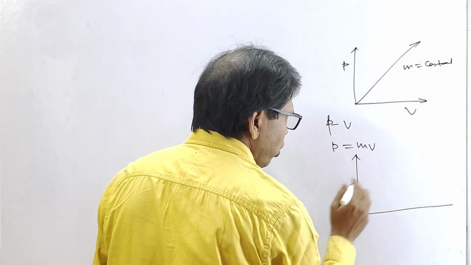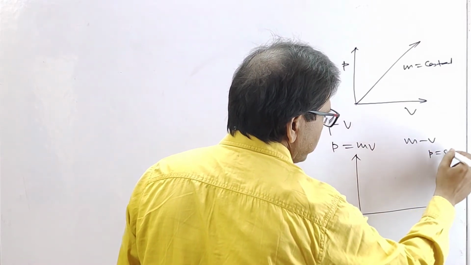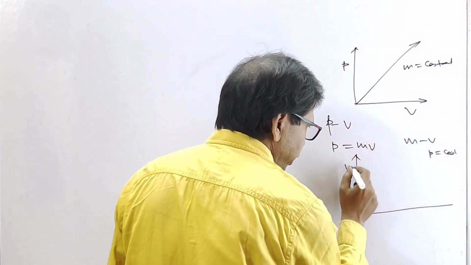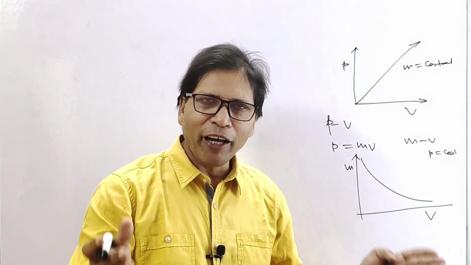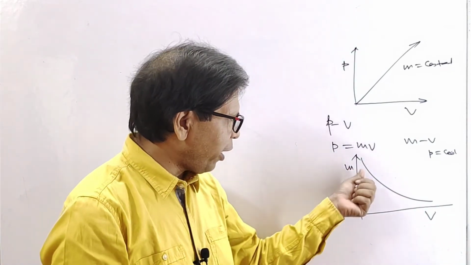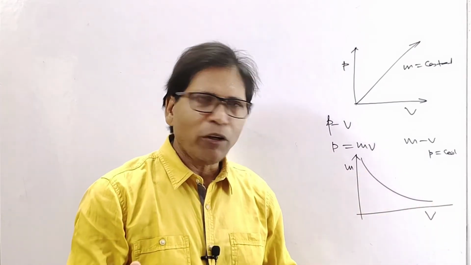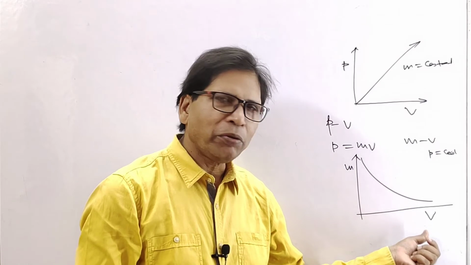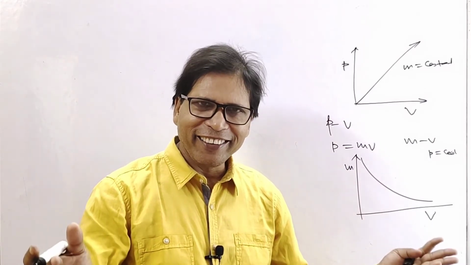Now if we draw the mv graph, mass and velocity, where p is constant, this is the m and this is the v. So this graph becomes a rectangular hyperbola, that is m can never be 0 and v can never be 0, because when m is 0, v becomes infinity.